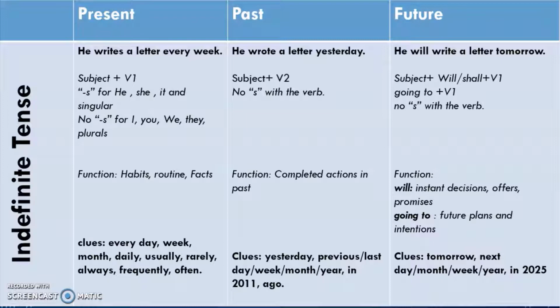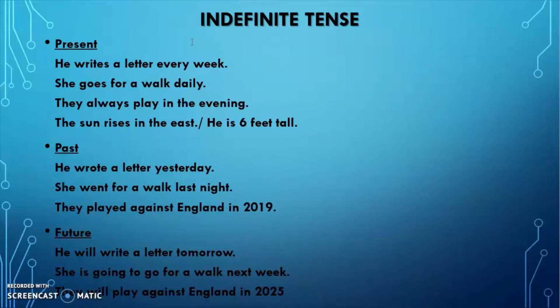So now come and see what the other examples are. Here you can see that I have divided into present, past and future. These are the examples at work, so you can see how the previous information is working here. So in present, he writes a letter every week. Every week is your clue word. It means that it's a routine. She goes for a walk daily. Again, it's a routine. It's something that happens every day.